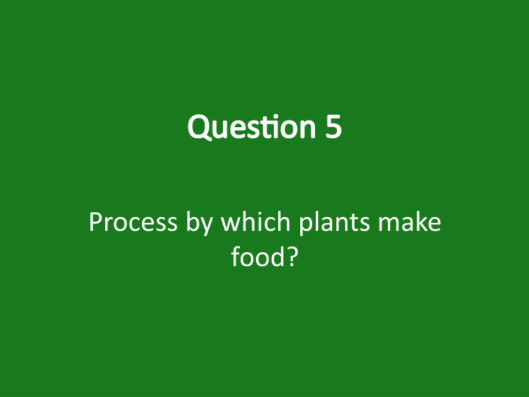Let's explore how plants make their food. This process is fascinating because it shows how they harness energy from the environment. Basically, plants take in sunlight, which is a vital source of energy. They also absorb carbon dioxide from the air and water from the soil. Using these ingredients, they perform a process called photosynthesis.